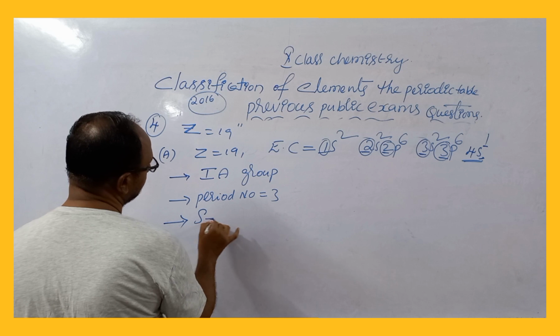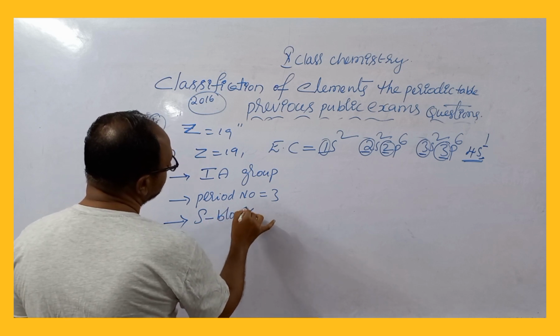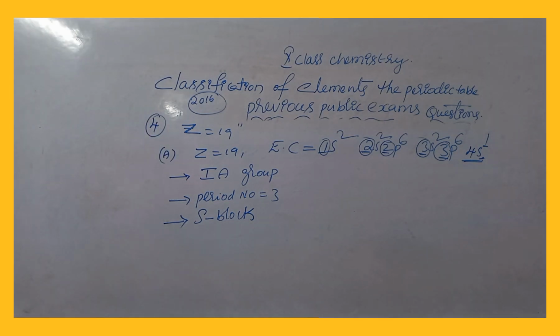It is an s block element. So the element with atomic number 19 can be found in the 1A group, in the period, in the s block, because it is potassium, and its electronic configuration explains that.